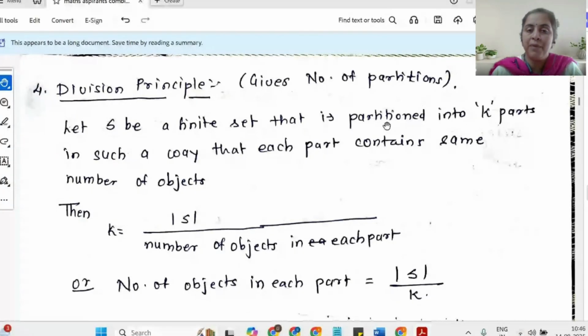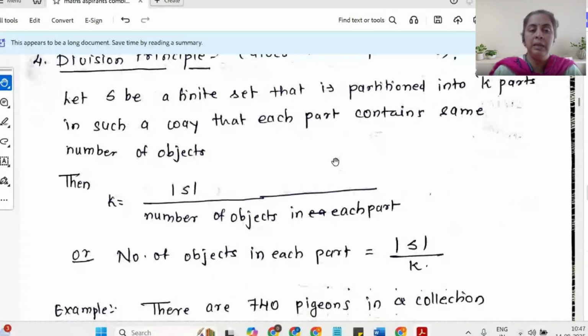So let S be a finite set, partitioned into k parts. You have a set S, and you have divided it into k parts in such a way that each part contains the same number of objects. So how many partitions do you need? The value of k is the cardinality of S divided by the number of objects in each part. Similarly, if you know the number of objects in each part, you can find how many partitions you're going to get. Other way around, the number of objects in each part is the cardinality of S divided by k.